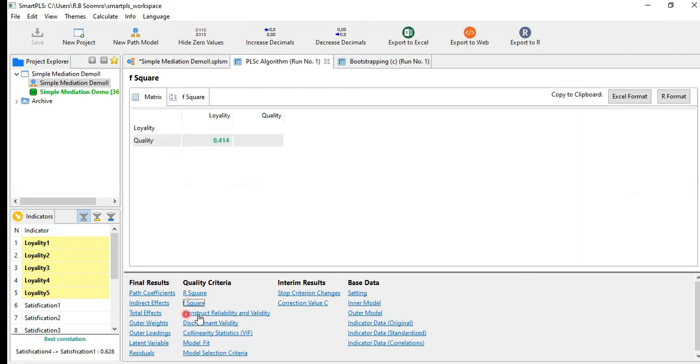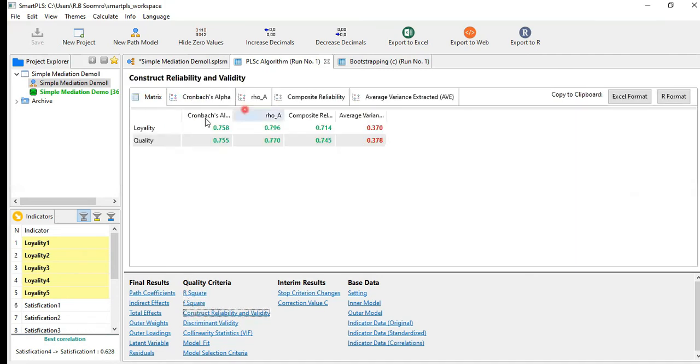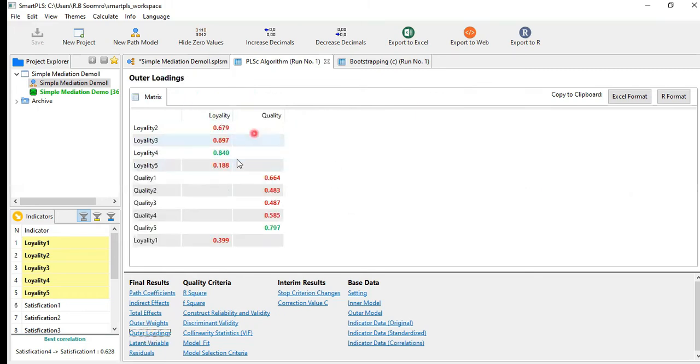And then construct reliability and validity. All are okay. Cronbach's alpha is good. Composite reliability is also good, but there are some issues in the AVE. So probably we have to check the outer loadings. Oh, there are some issues there. All those in red color do not mean that they are incorrect, but the problem is that these indicators, 2, 3, and the rest, are contributing less to the construct compared to reliability 4, which has a green color. That's the only difference.